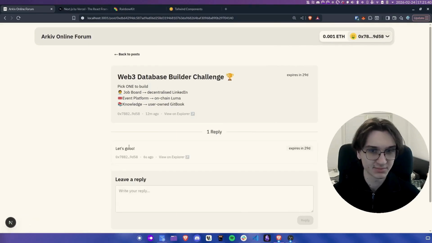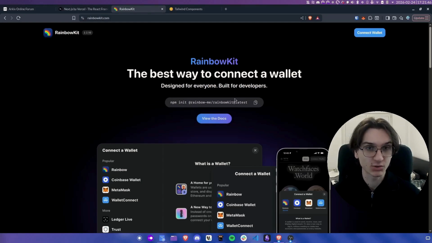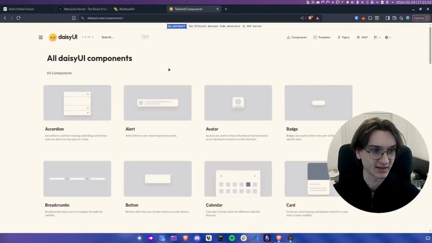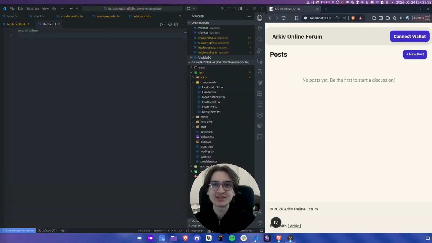And there we go. We will build this using Next.js as our React framework. We'll use RainbowKit to connect to the wallet. And then also I installed Daisy UI to use some pre-made components so we can save time. But of course, in your application, you can do whatever you want. All right, so let's get started.